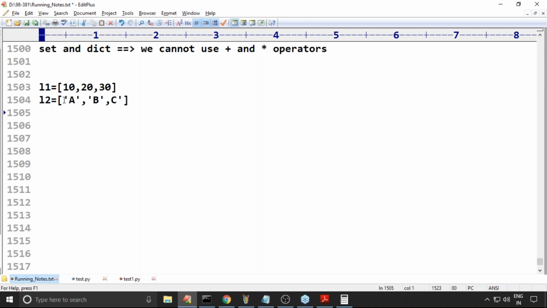What is the problem with this? L1 plus L2, is it acceptable or not? Yes, Amir, it is acceptable. The reason is that it just combines these two values, whatever they contain. Total how many elements are there in this combination? 6 elements: 10, 20, 30, and then a, b, c.